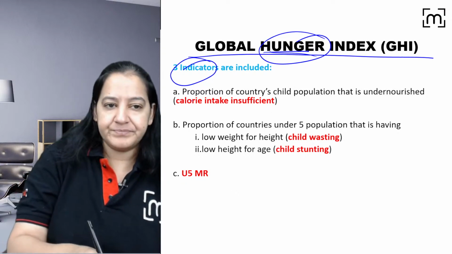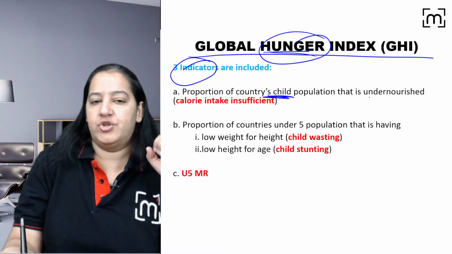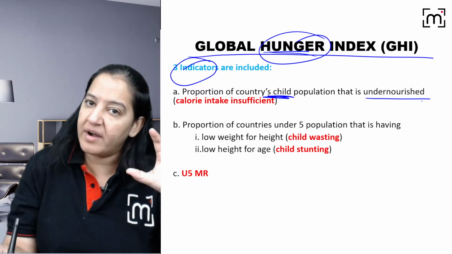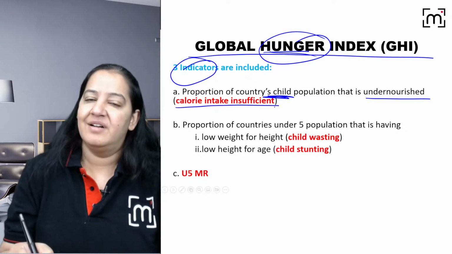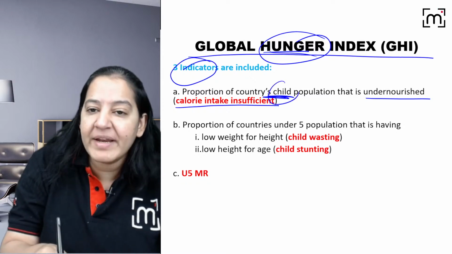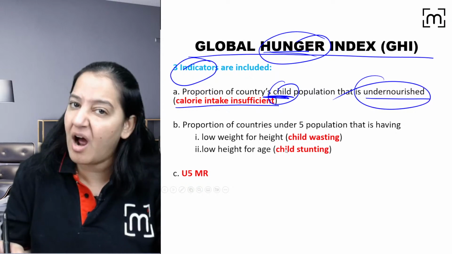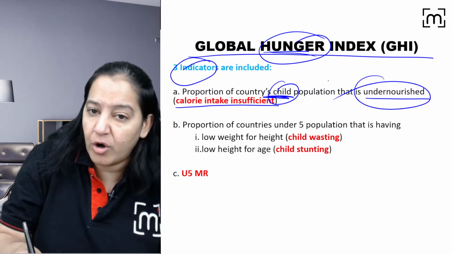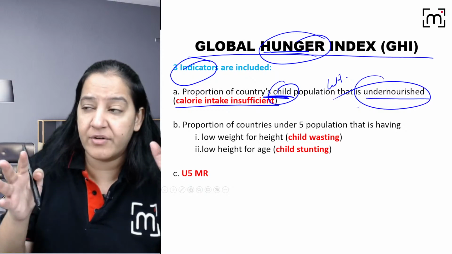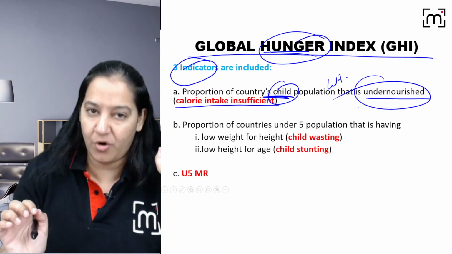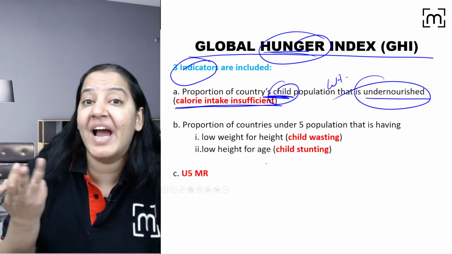In your country, the proportion of the children who are undernourished, the children who are underweight, right? That means they are not taking proper calorie intake. So in your country, see how many children are underweight. How many children have kwashiorkor, PEM? They are not gaining the weight properly because they are not getting proper nutrition. So that indicates the hunger of your country. You got my point? So due to inadequate calorie intake, how many children are underweight?